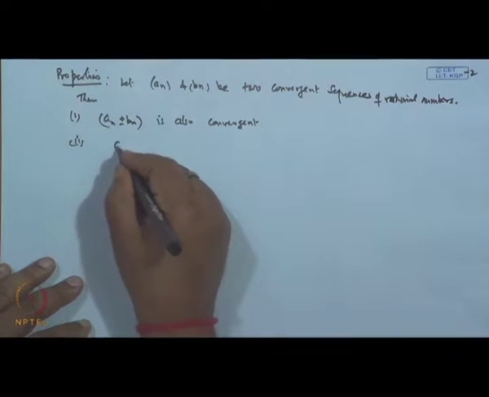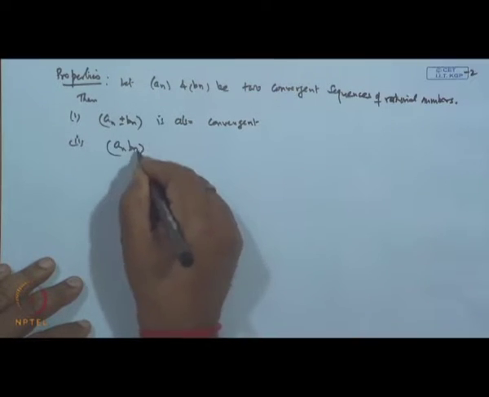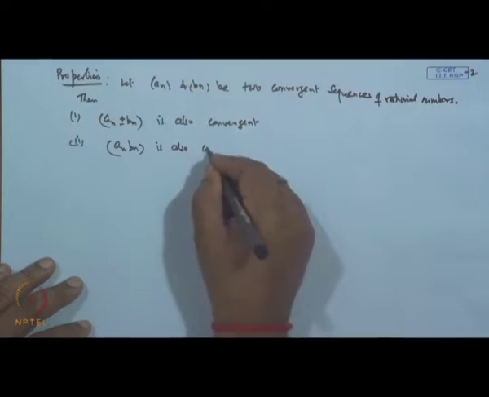The product of the two sequences, a n into b n, is also a convergent sequence.